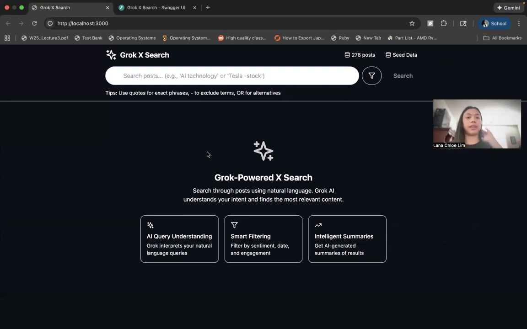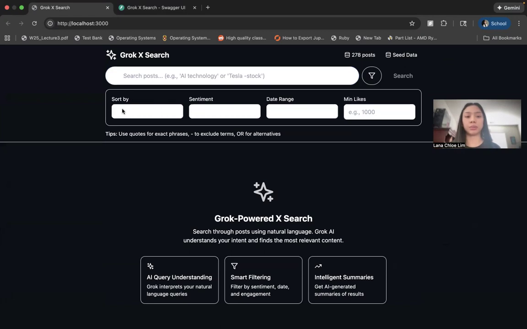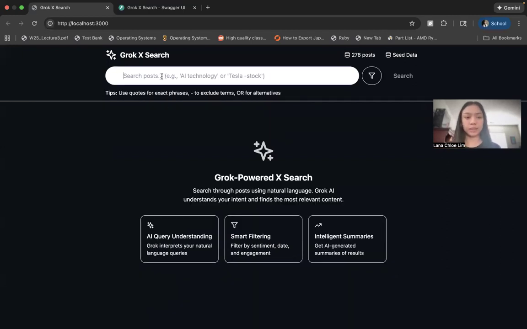So we start off with the homepage. You have the search bar over here. There's the option to filter posts by most recent, most engaging. There are tags for each post that indicate whether the sentiment is positive, neutral, or negative. You could also further filter from the date it was posted, and then things like minimum likes. Okay, so we could first start off with just a simple